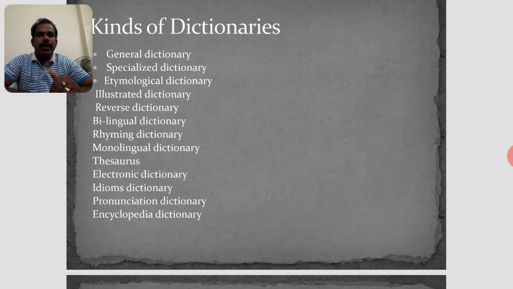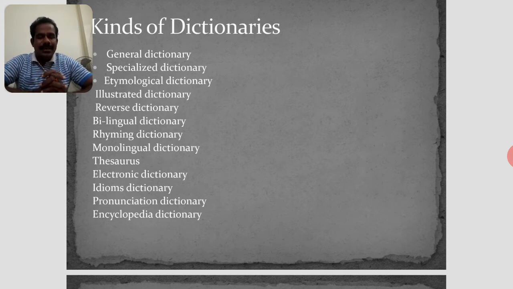For example, if you haven't seen the Taj Mahal but come across the word somewhere, the explanation lets you visualize how the structure of the Taj Mahal is. So you can find structures and concepts in an illustrated dictionary.